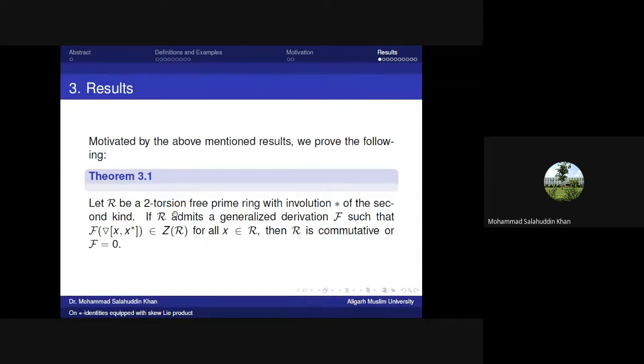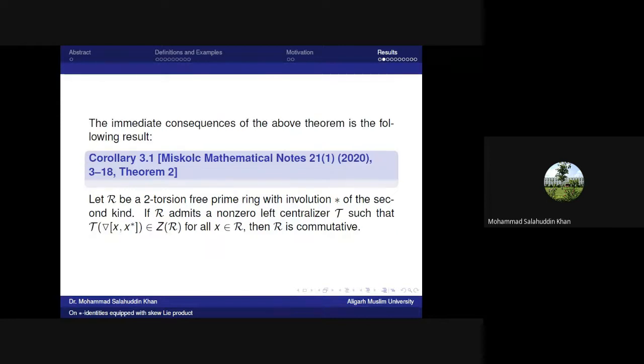Let R be a two-torsion-free prime ring with involution star of the second kind. If R admits a generalized derivation f such that f of the skew Lie product, actually we replace the Lie product by the skew Lie product, of x, x star belongs to the center of R, then R is commutative or f is 0. And these are the corollaries of the above theorem.